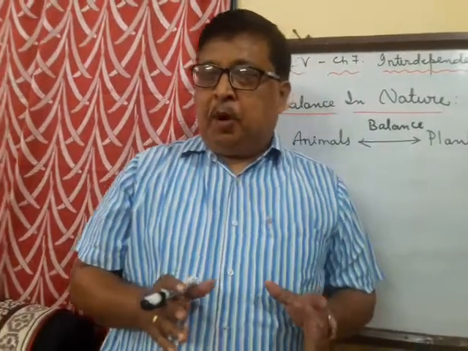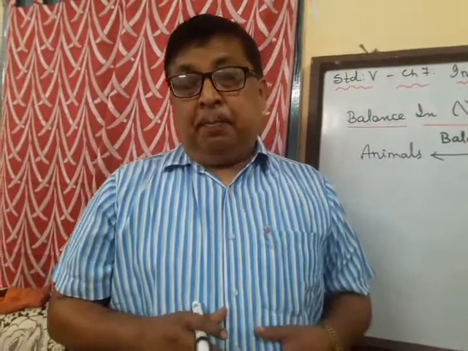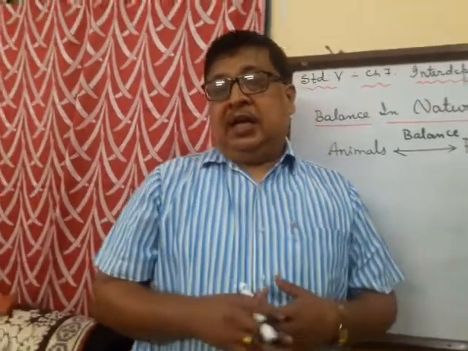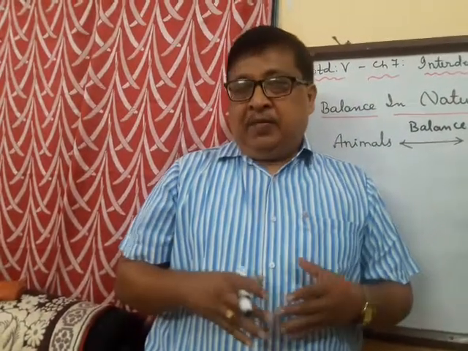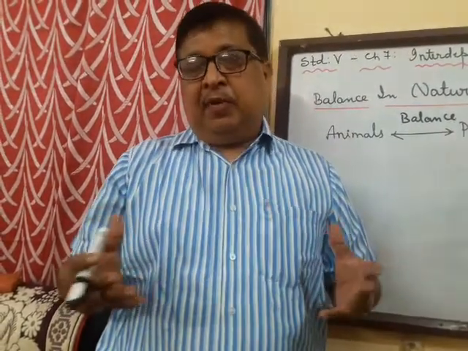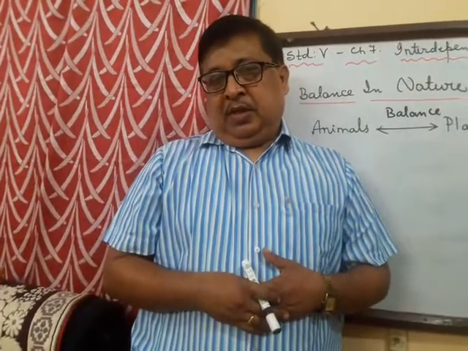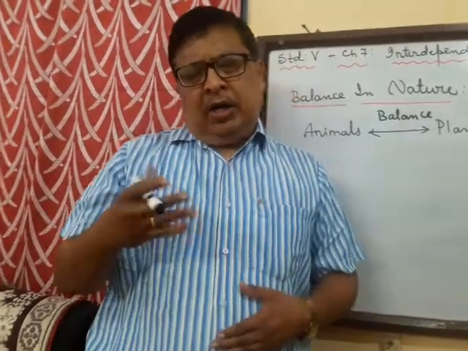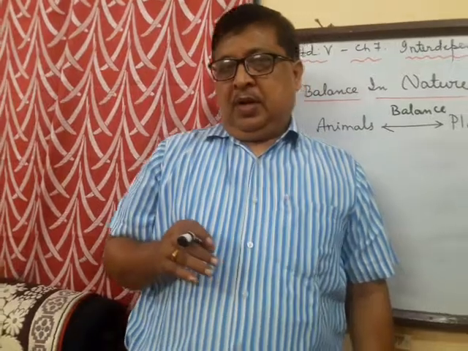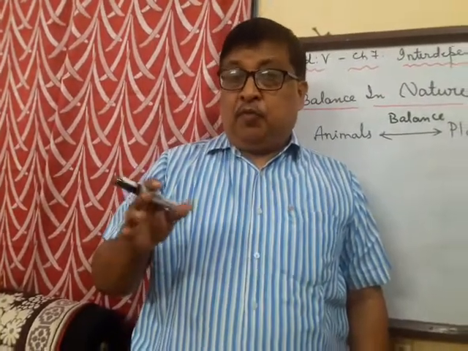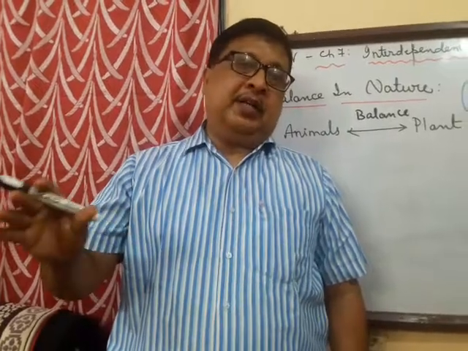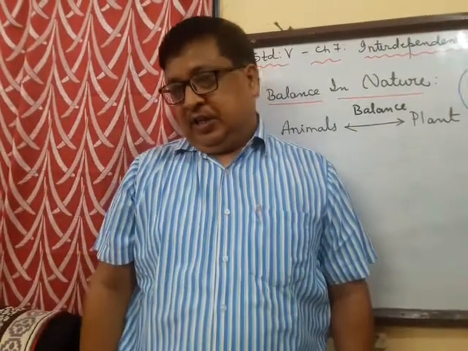Now it is very important that plants and animals maintain a balance in nature. If the balance is disturbed, the entire environment will be disturbed. All living plants and animals depend on each other, and this interdependence for food forms the food chain, and this food chain maintains the balance in nature.